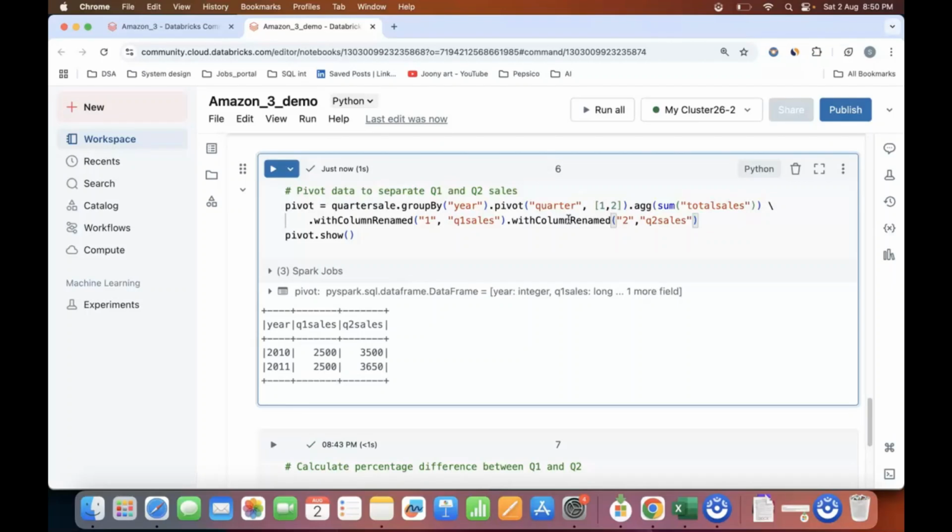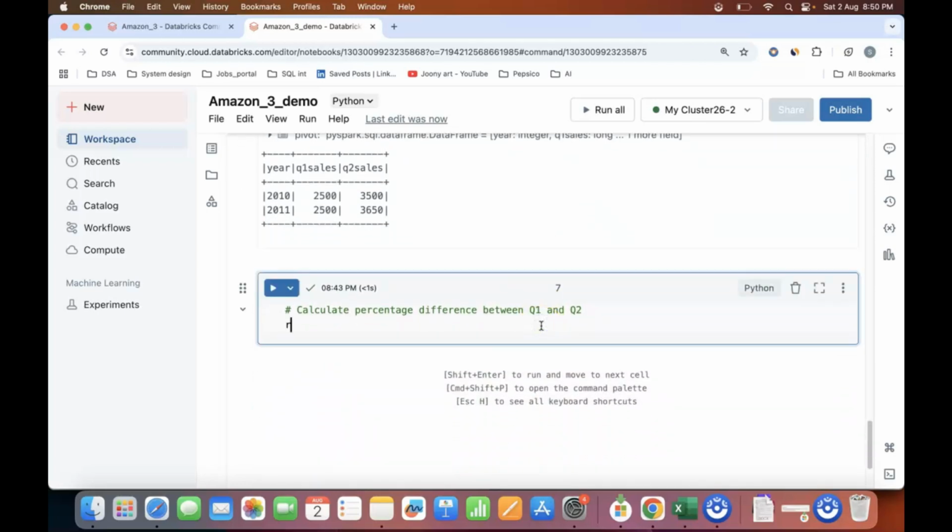Now my task here, there is a next task. I don't just need the quarterly sales for each year, but there is a second follow-up question that was asked in Amazon. That is, you have to calculate the percentage difference between the quarter 1 and the quarter 2. So if, let's say, there are 4 quarters, in some quarter their sale will be more, in some quarter their sale will be less. So you have to calculate the difference between the Q1 and the Q2, right?